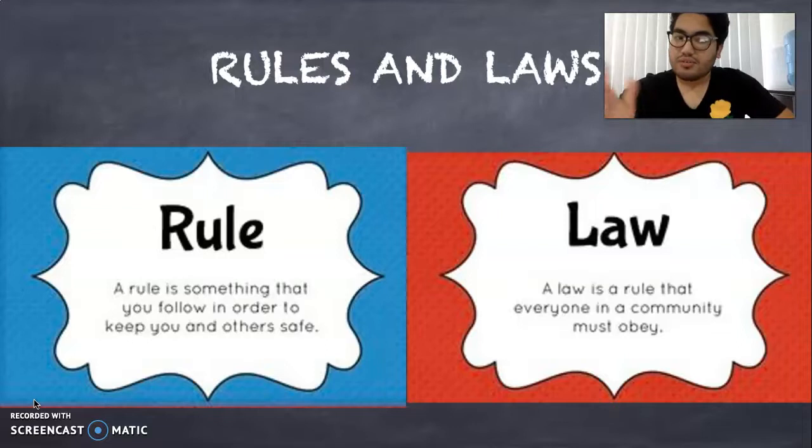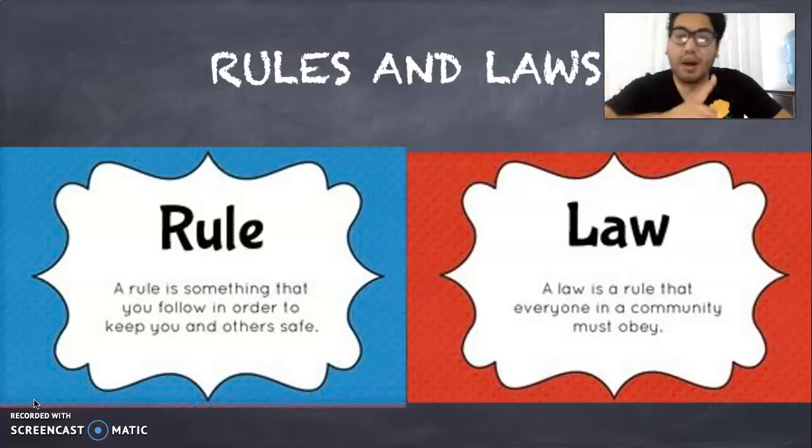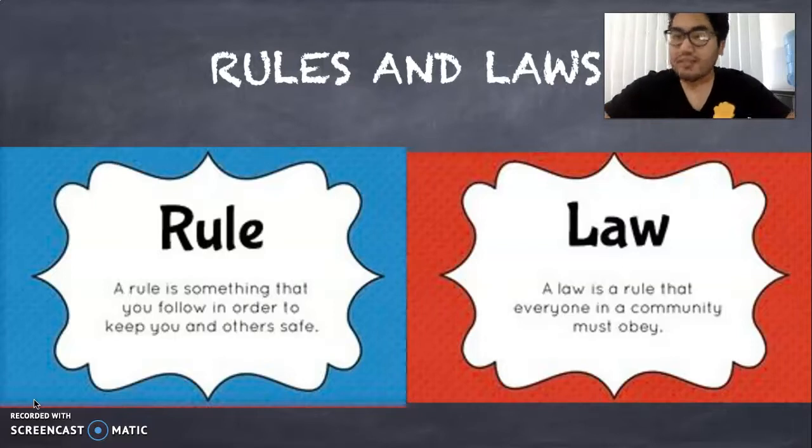Rules and laws. A rule is something that you follow in order to keep you and others safe. But a law is a rule that everyone in a community must obey. A community can be Mexico, can be Ensenada, can be Baja California.